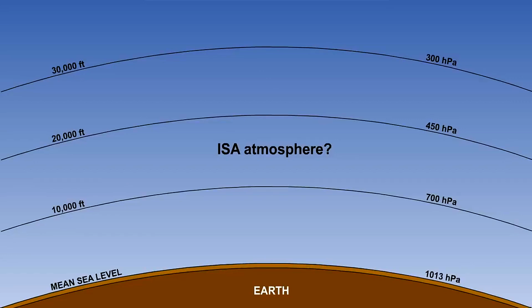These numbers have been rounded slightly, but they are very close to the actual altitudes at which these pressures occur. But remember, these pressures will only be found at these levels on an ISA day.